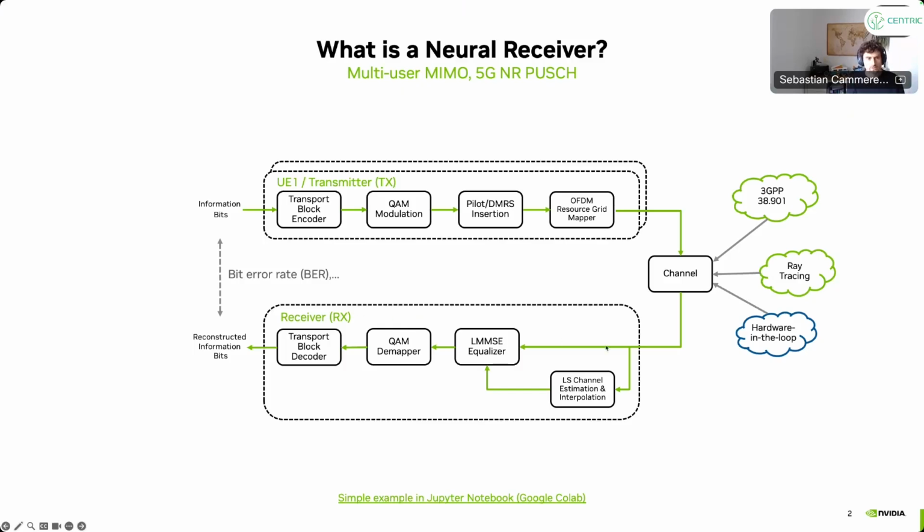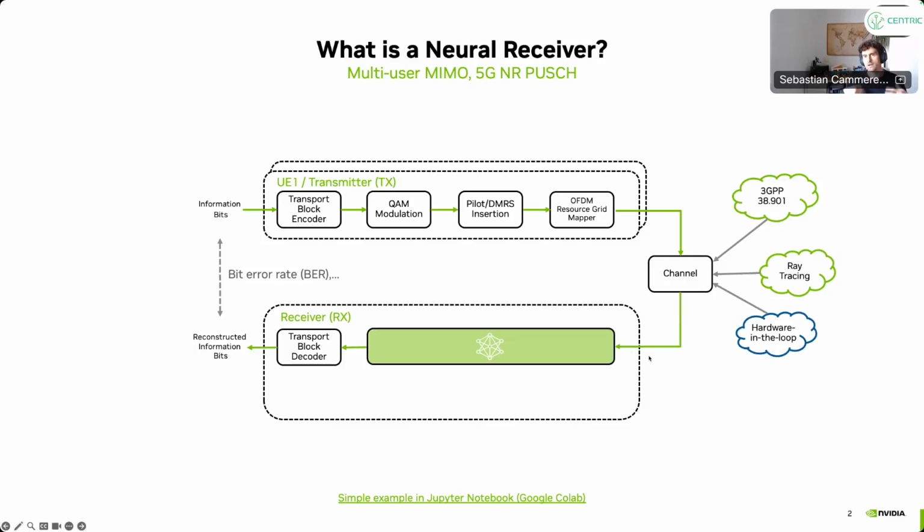Now, the idea of a neural receiver is to replace particularly the channel estimator, the equalizer, and the demapper by a single neural network that learns to estimate the transmitted information bits from the incoming IQ samples. You can have different variations of these receivers. You can include the block decoder, the LDPC decoder, or you can exclude it. You can include the channel estimator and so on. But that's the version that we have here in our setup.